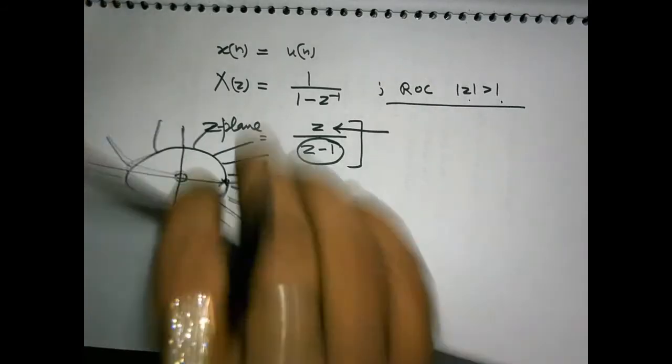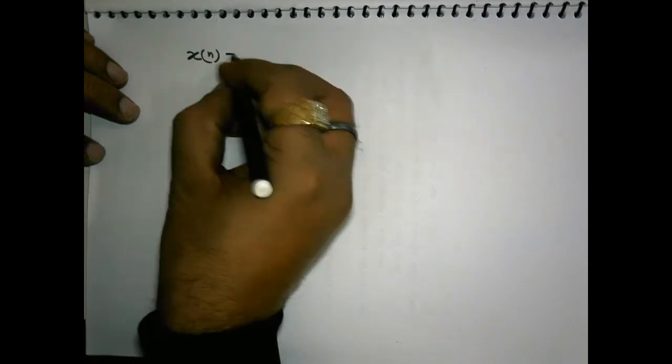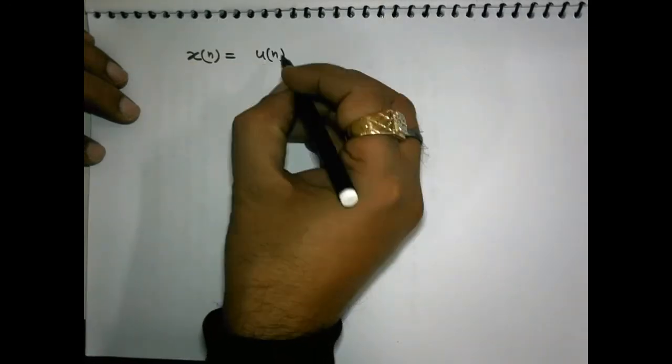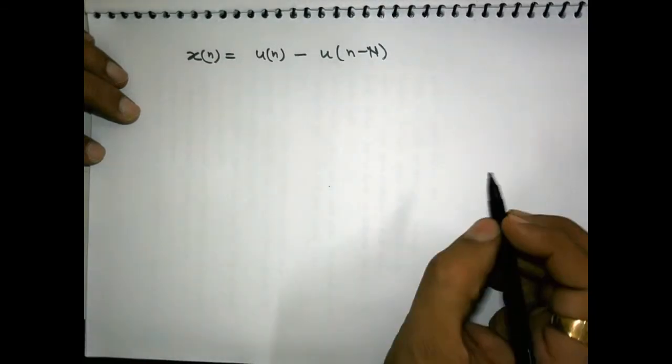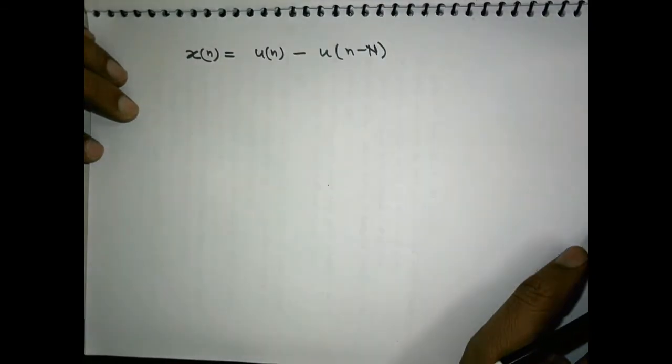Now I will explain one more signal to you, and this signal will further come into the picture while explaining the properties of Z transform. Suppose we have a signal x[n] is equal to u[n] minus u[n minus N]. We have this signal, and we have to evaluate the Z transform for this.